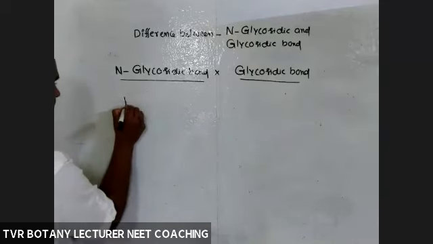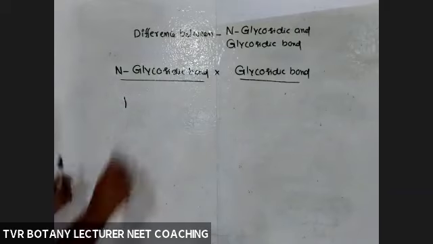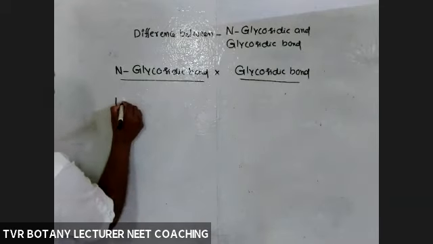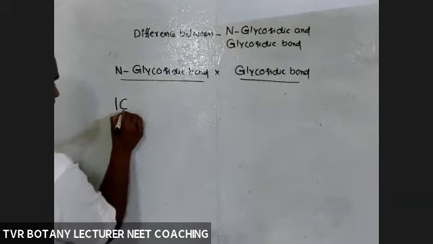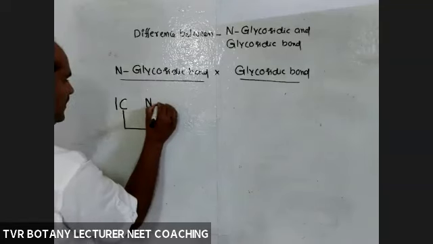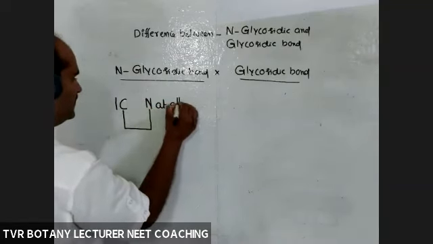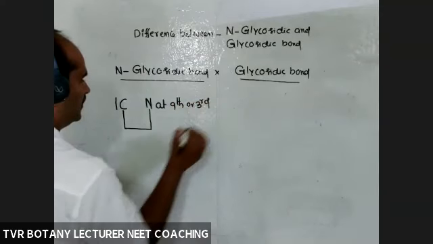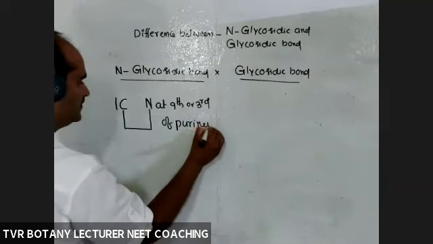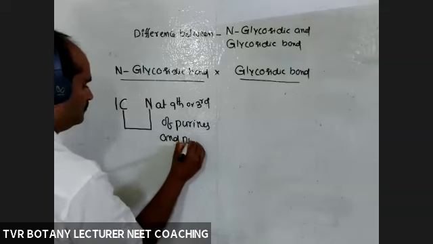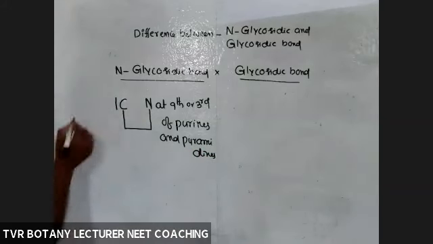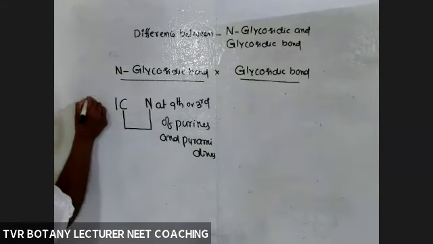So the first carbon atom of the sugar, carbon 1, with the nitrogen atom at the 9th position of purines or the 3rd position of pyrimidines. This is the sugar molecule.